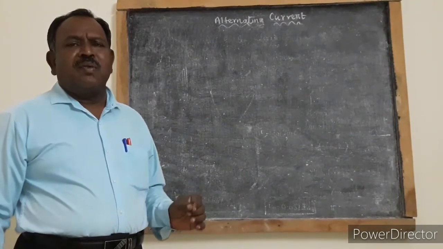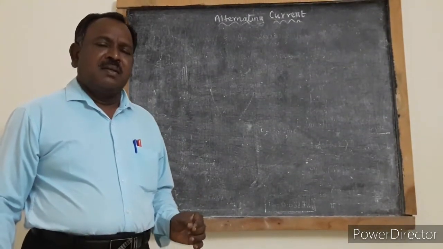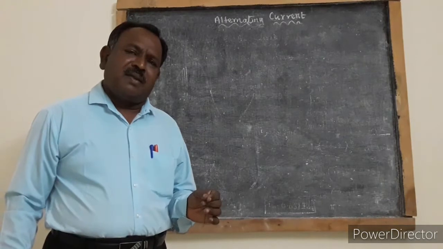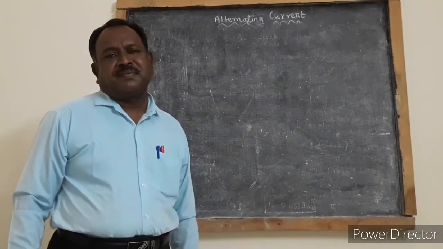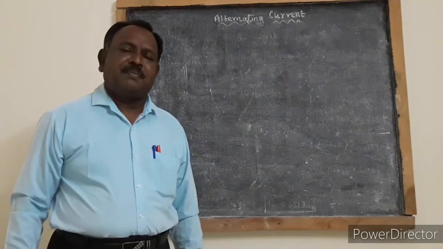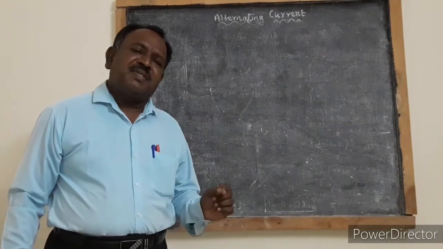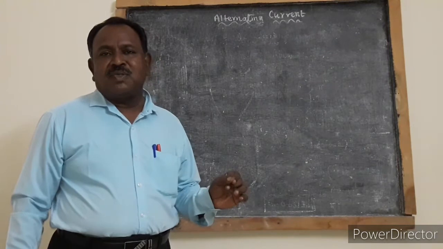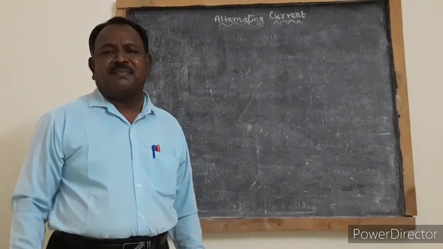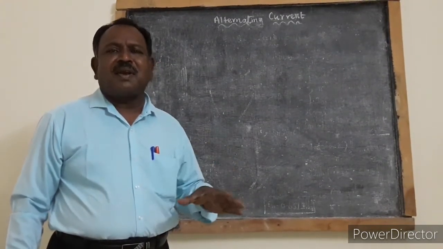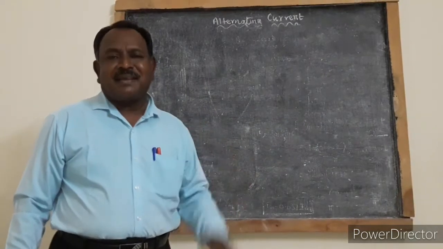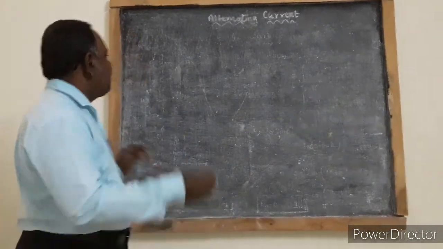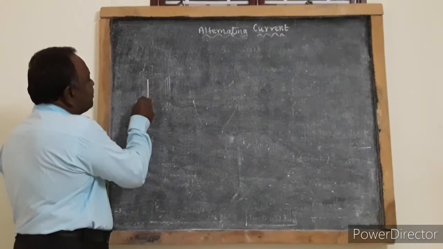If the amplitude or the magnitude of the current does not change with respect to time, and if it is a unidirectional current, that is, it flows in the same direction, then such a type of current is called direct current. For example, you consider a circuit.